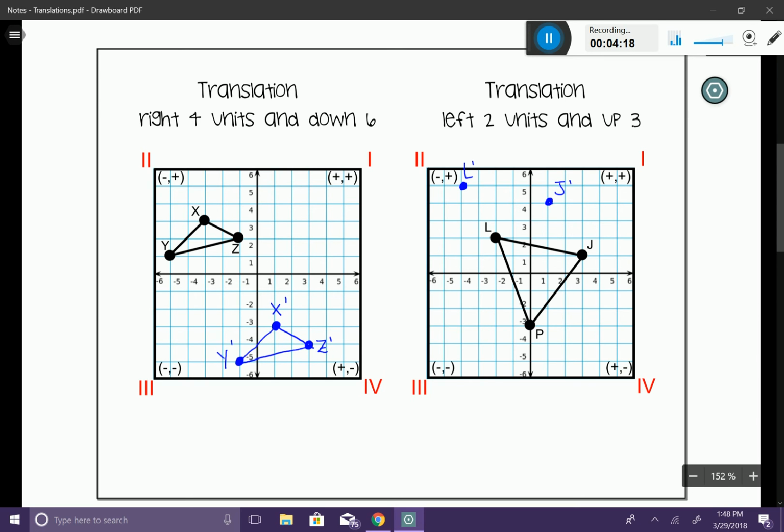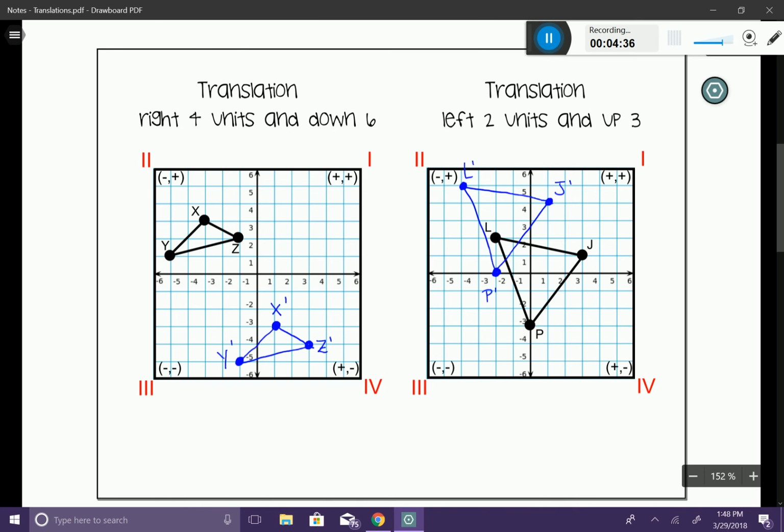And then I'm going to go down to my P. I'm going to go 2 to the left, and then I'm going to go 3 up, and I'm going to label that last coordinate P prime. Once I've wrapped up all of the coordinates on the figure, I can go ahead and connect my dots.